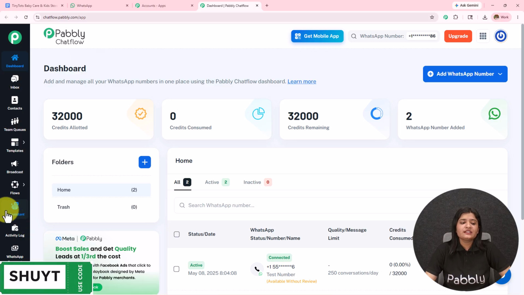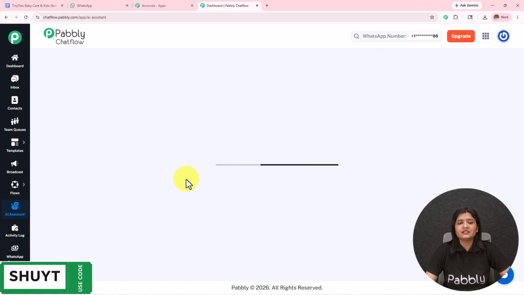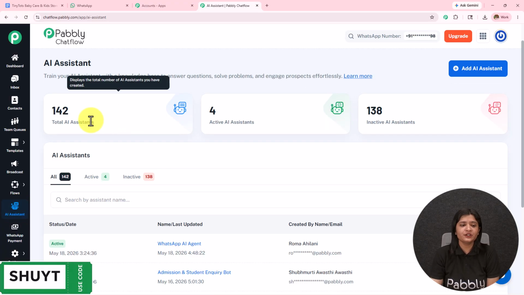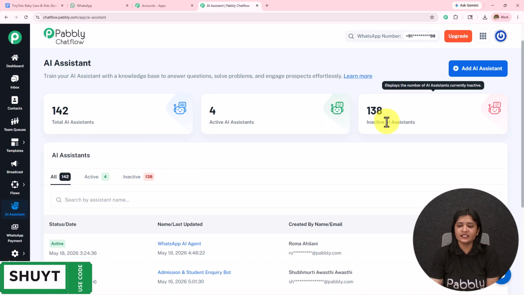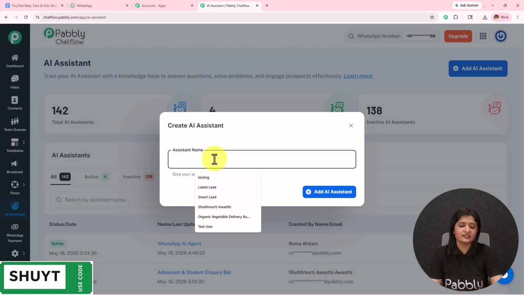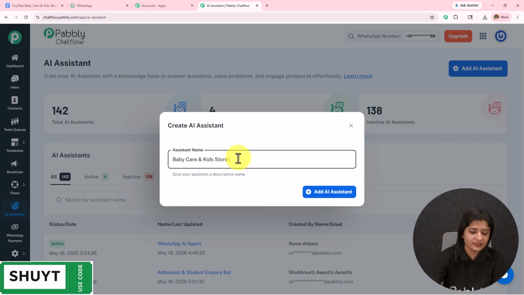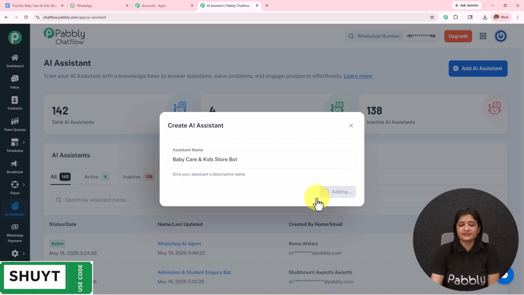Now we are going to create the AI assistant. On the left hand side, we have this option. I'm going to open this. Here I can see the total AI assistant, active AI assistant, and the inactive AI assistant. To create a new AI assistant, you simply have to click on this add AI assistant, and let's first name this as baby care and kids store bot, and then I'm simply going to click on this add AI assistant.